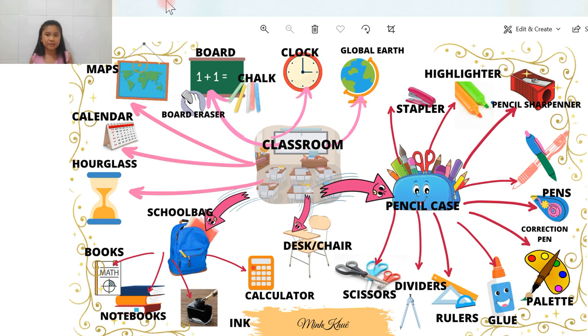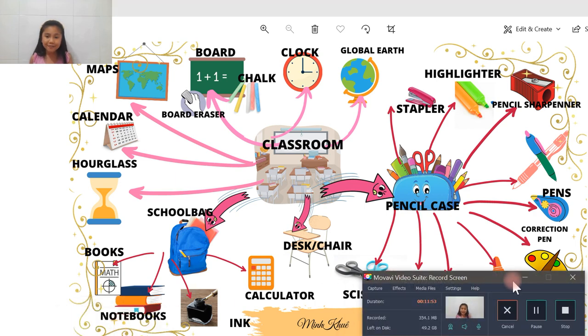But you know what? In our classroom, we have a lot of things. Not just students and teachers or things. It includes a lot more.